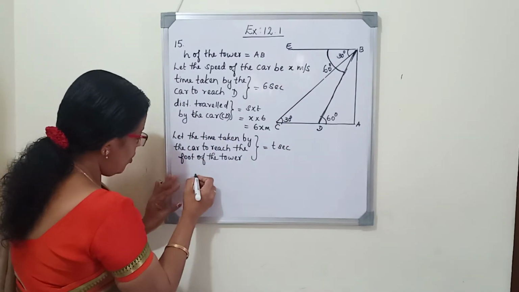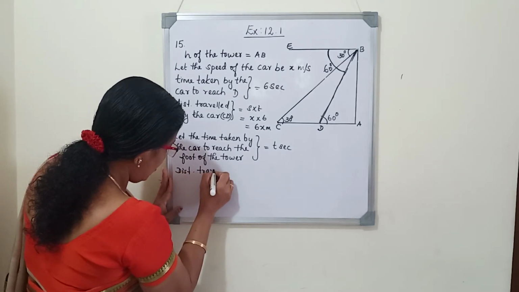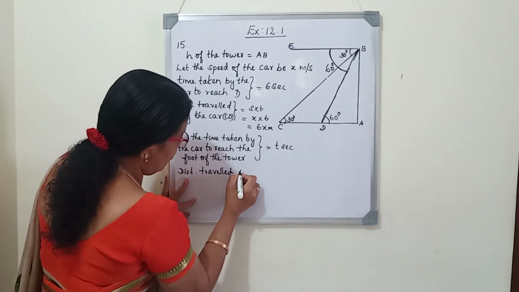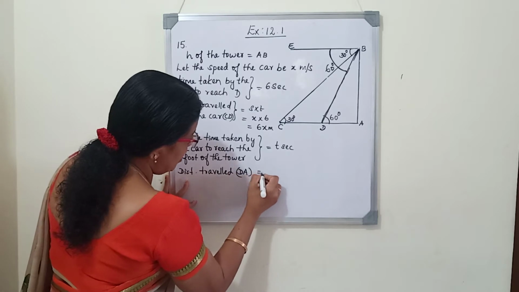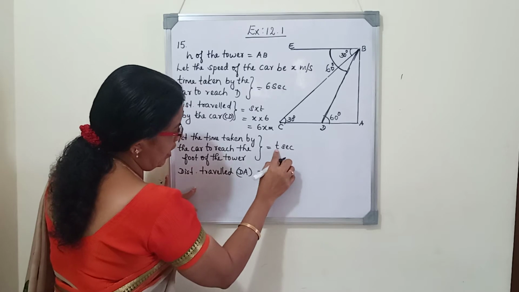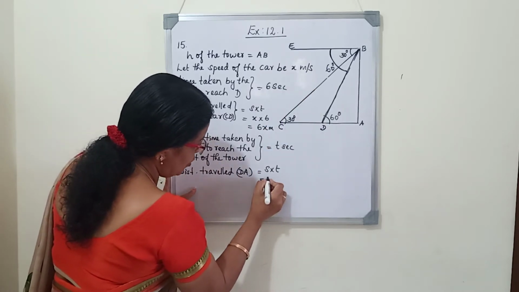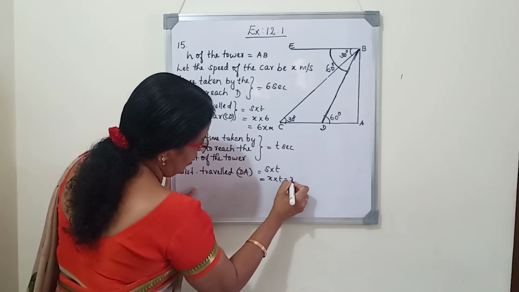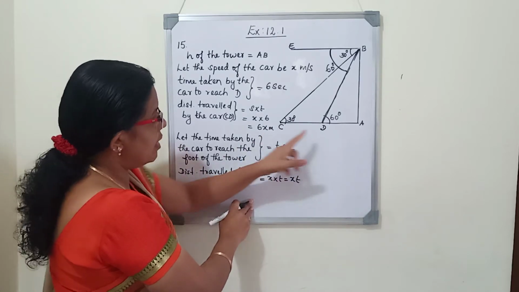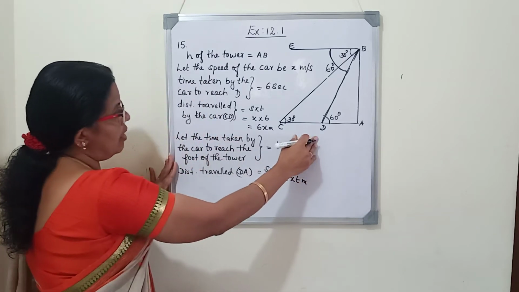Speed is x. So now we will write the distance traveled. The car is starting from D to A, so the distance traveled is AD or DA. Distance is speed into time. Speed is x and the time is t, so x into t, xt, is the distance traveled. So we got the distance CD is 6x and the distance AD is xt meter. Now we can start the sum.